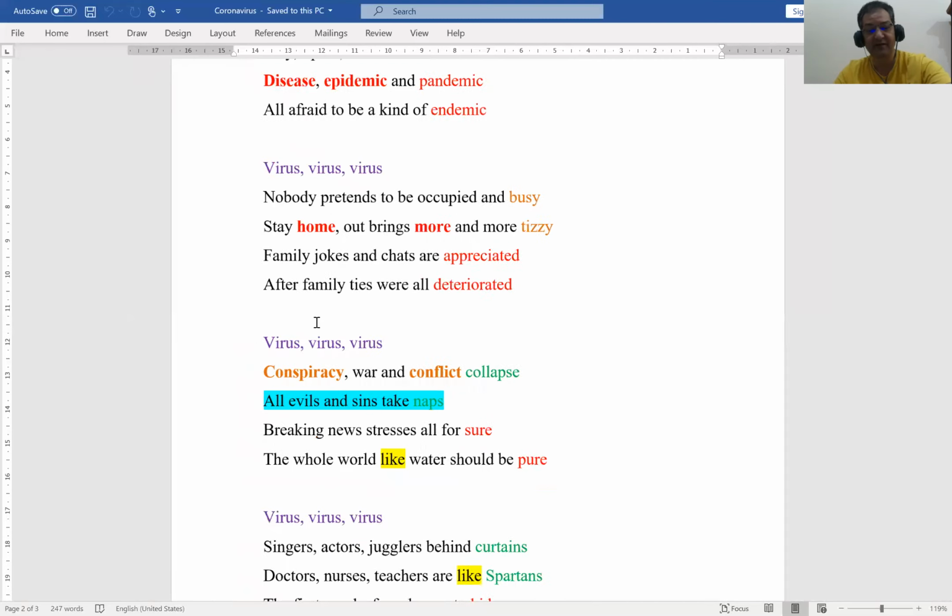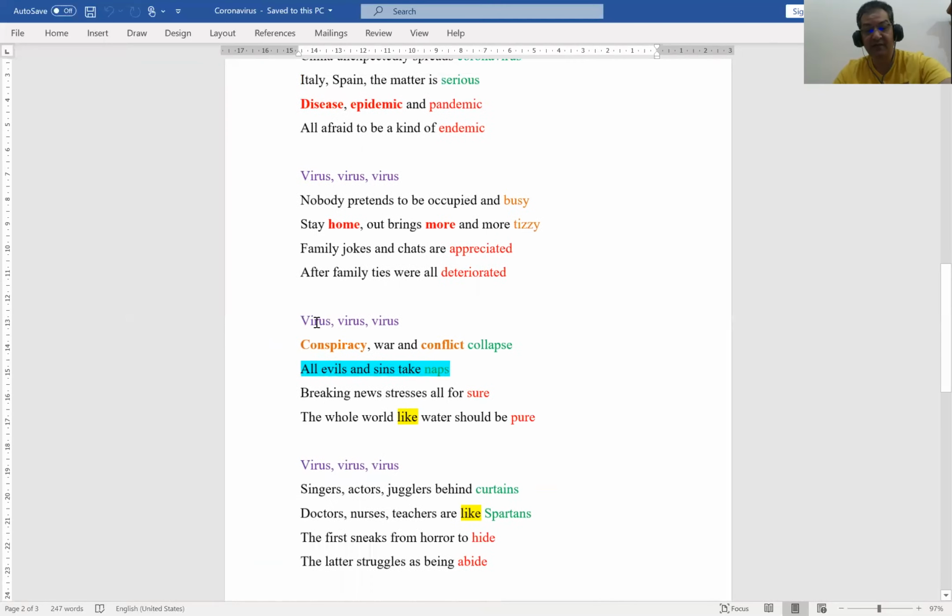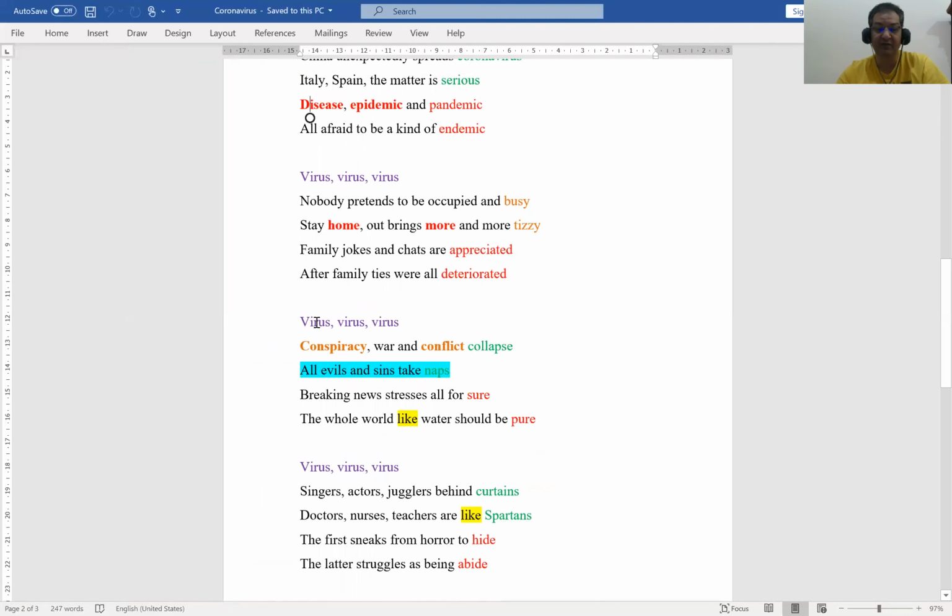Virus, virus, virus. Sinners, actors, jugglers behind curtains. Doctors, nurses, teachers are like Spartans. The first sneaks, the first sneaks from fear to hide. The latter struggles as being upright.